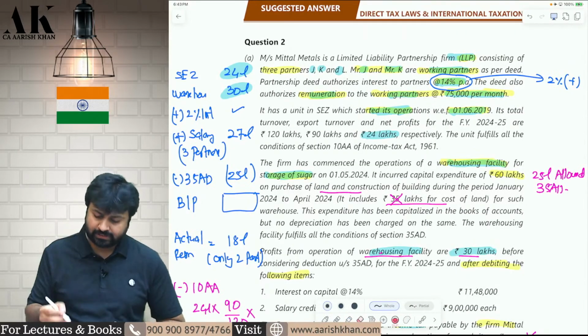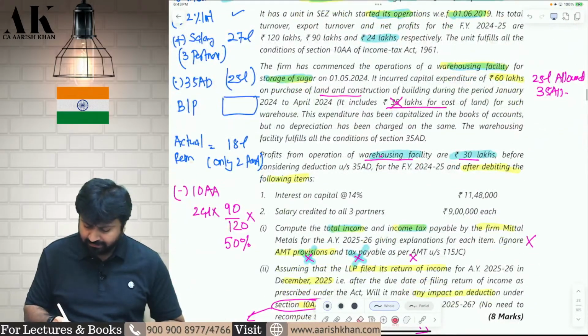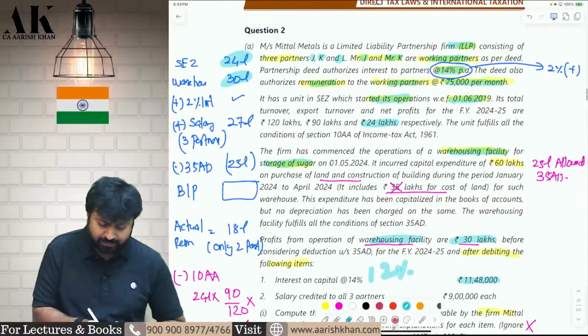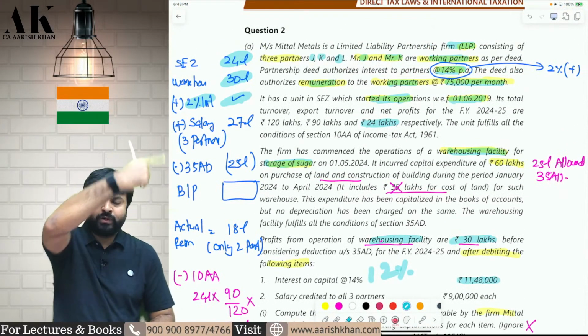Now, what are the disallowances? First disallowance. The firm is paying 14% interest to the partners. 14% is not allowed. Only 12% is allowed. Therefore, 2% I have to add back. Okay, I'm making the computation over here.